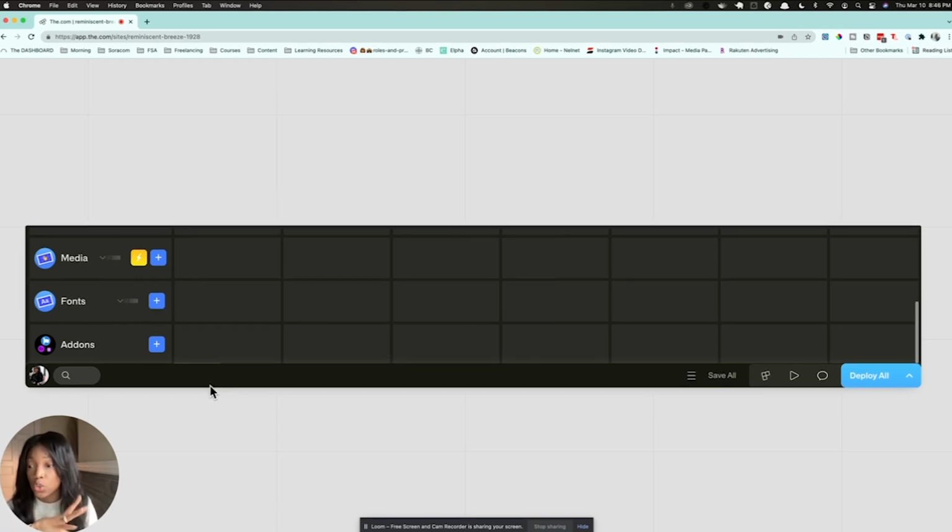Now let's look at the toolbar. Down here you can click back into your own dashboard to manage other websites that you have. You can also use this to search different aspects of the worksheet that you want to jump into. You're going to definitely want to know where the save button is at all times because you want to make sure you're saving your changes as you go. Nothing new there.